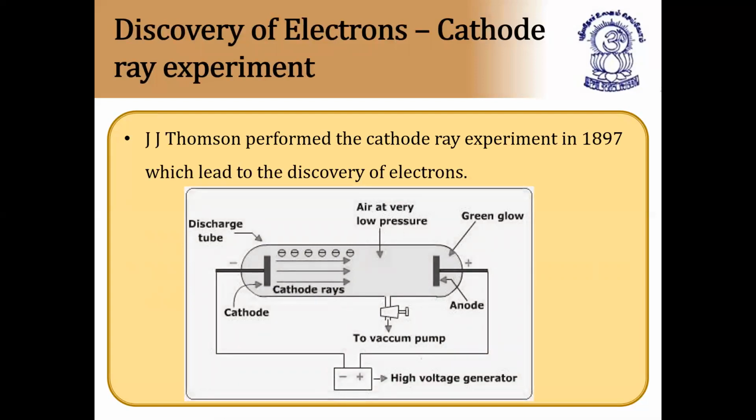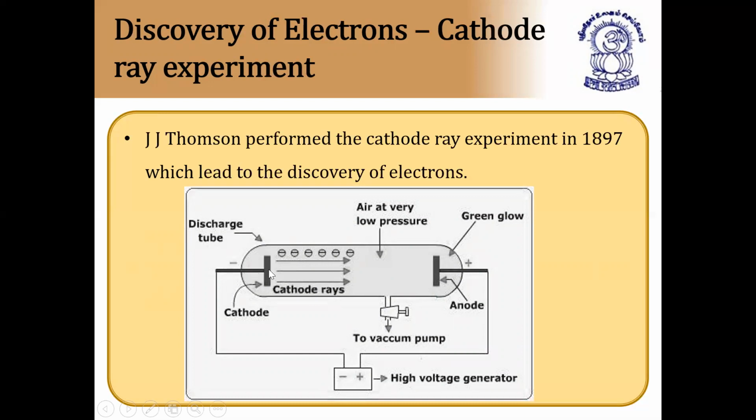The diagram is very clear. Here we have what is called the discharge tube. The entire tube is called the discharge tube. Here we have two electrodes, the cathode as well as the anode.